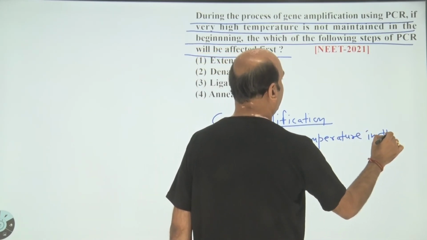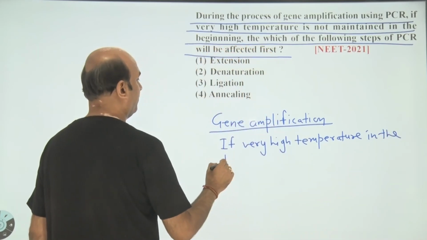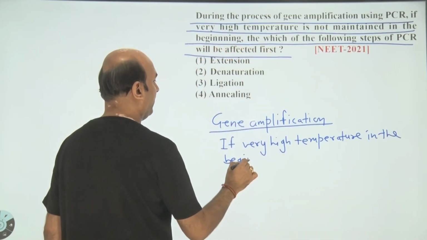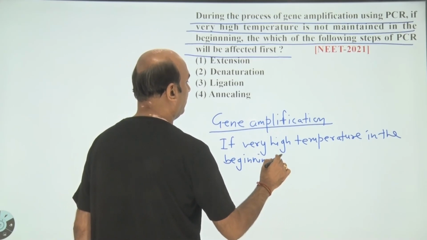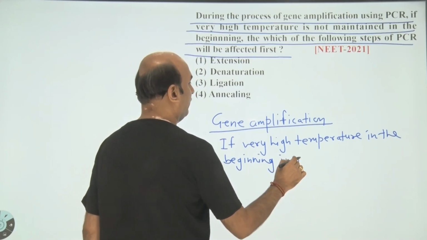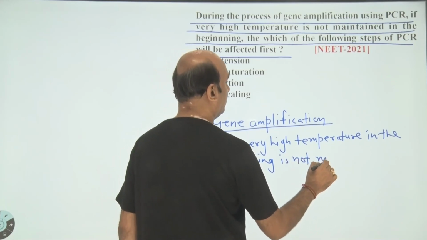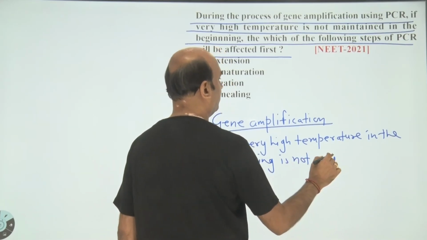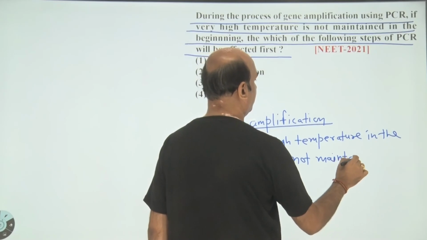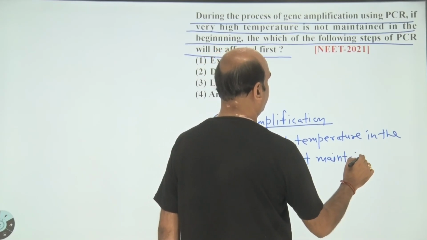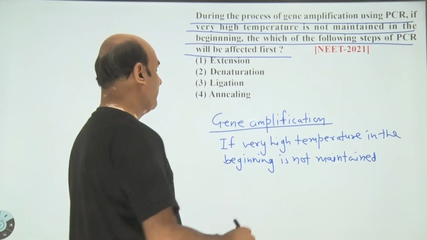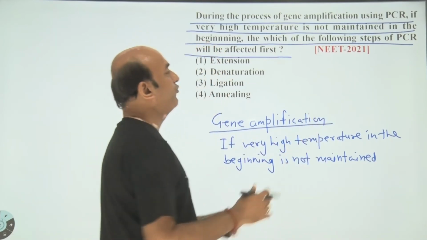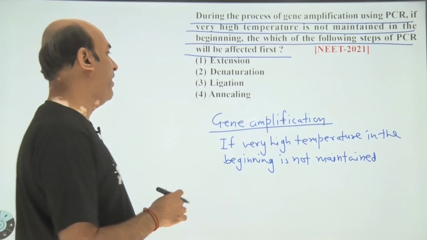If very high temperature in the beginning is not maintained, which of the following steps of PCR will be affected first?